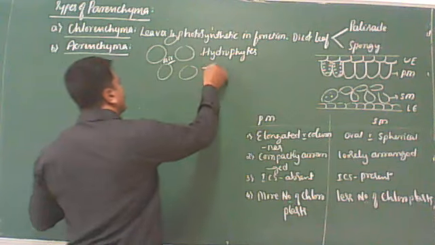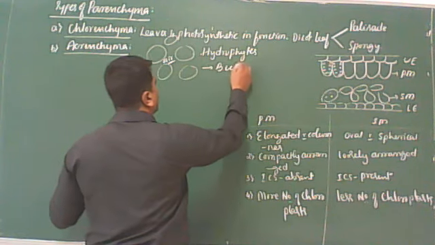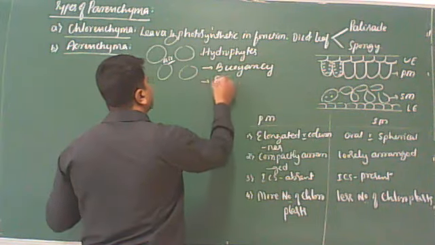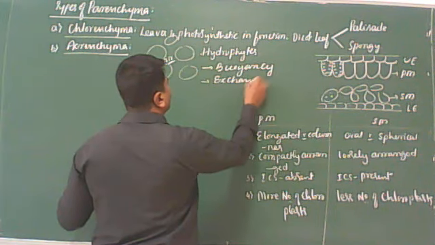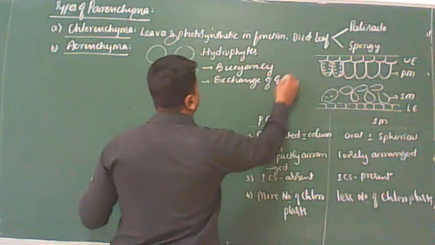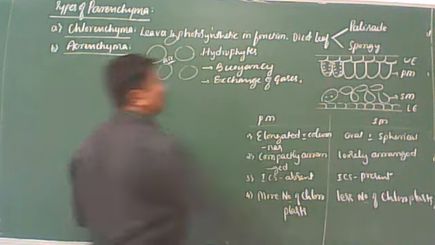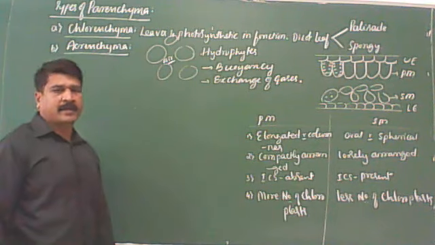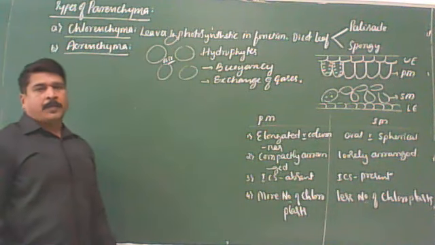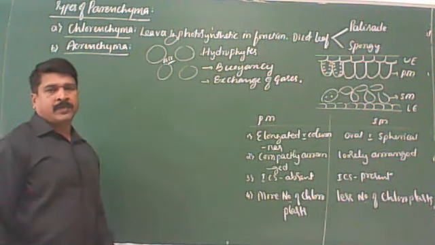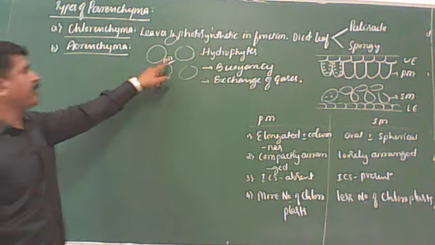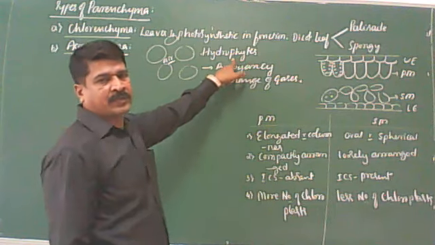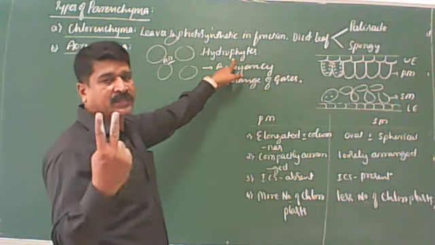There they give buoyancy to aquatic plants and also help in the exchange of gases. These are the two functions of the aerenchyma. I think you are getting it. I'll repeat once again. Parenchyma cells with large intercellular spaces filled with air is called aerenchyma, present in aquatic plants or hydrophytes.